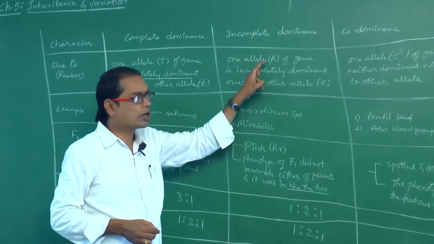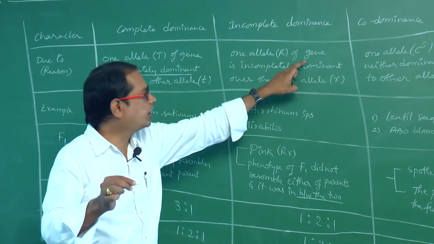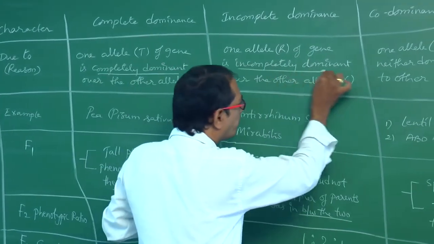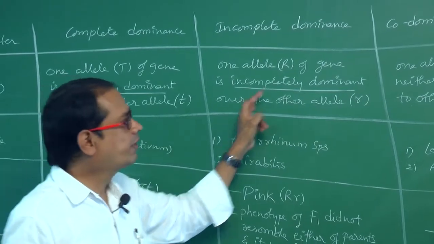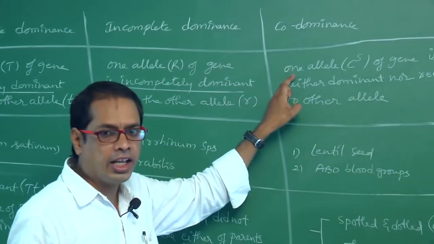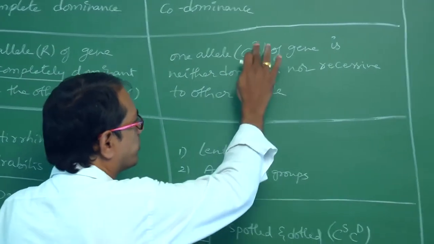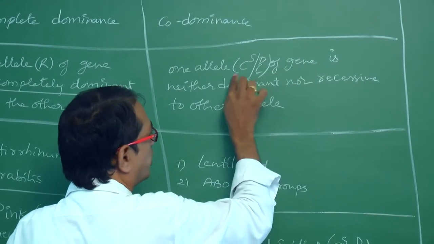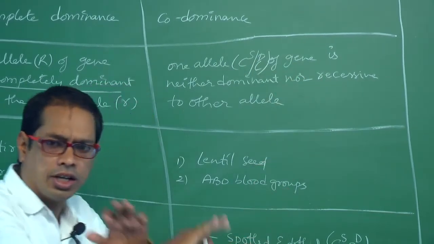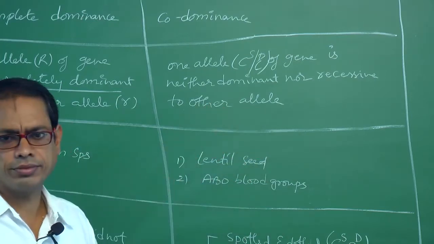Whereas in incomplete dominance, one allele, that is capital R of the gene, is incompletely dominant over the other allele. Whereas in codominance, one allele, that is CS or CD of the gene, is neither dominant nor recessive to the other allele.